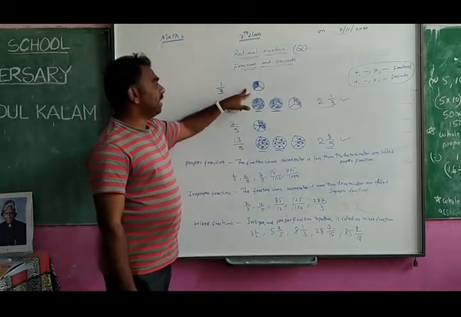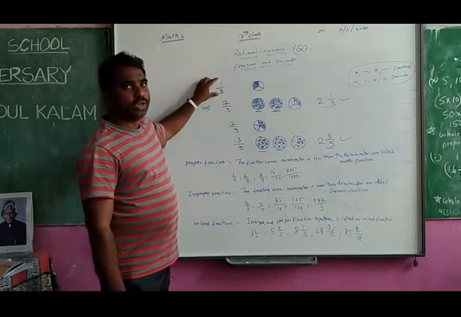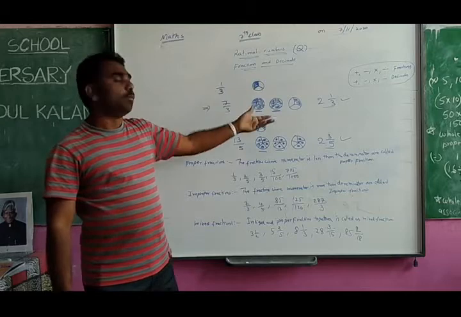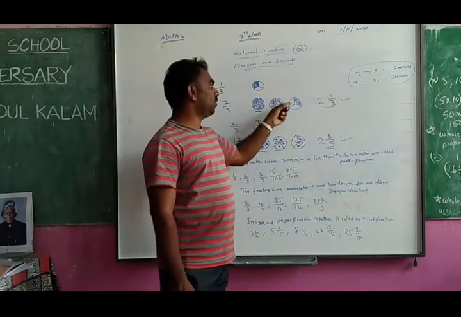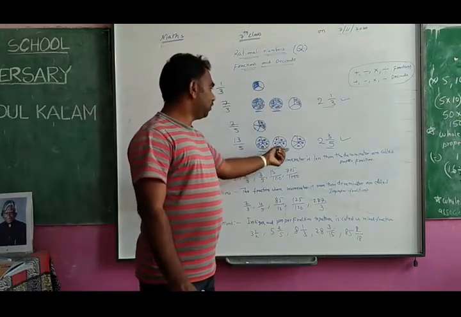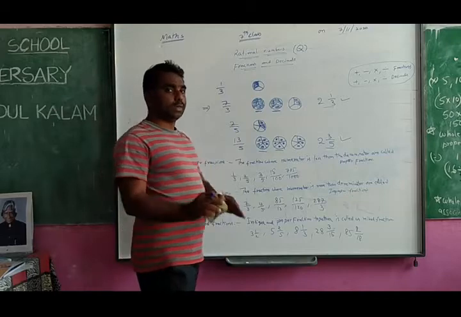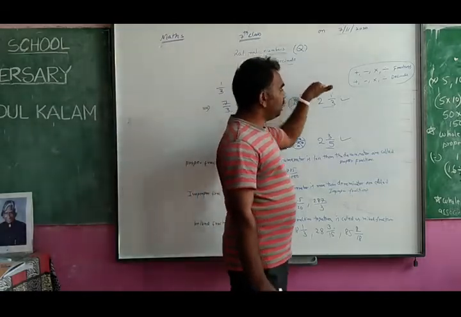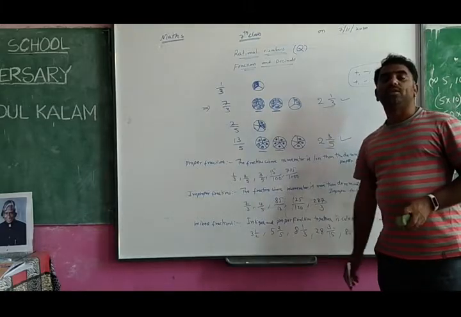Where we are taking in one object only, that is called proper fractions. If you take more than one object, here you see 3 objects you have taken, in that 2 full and something, this type of fraction is called improper, and improper fractions we will write in another form, that form is called a mixed fraction.